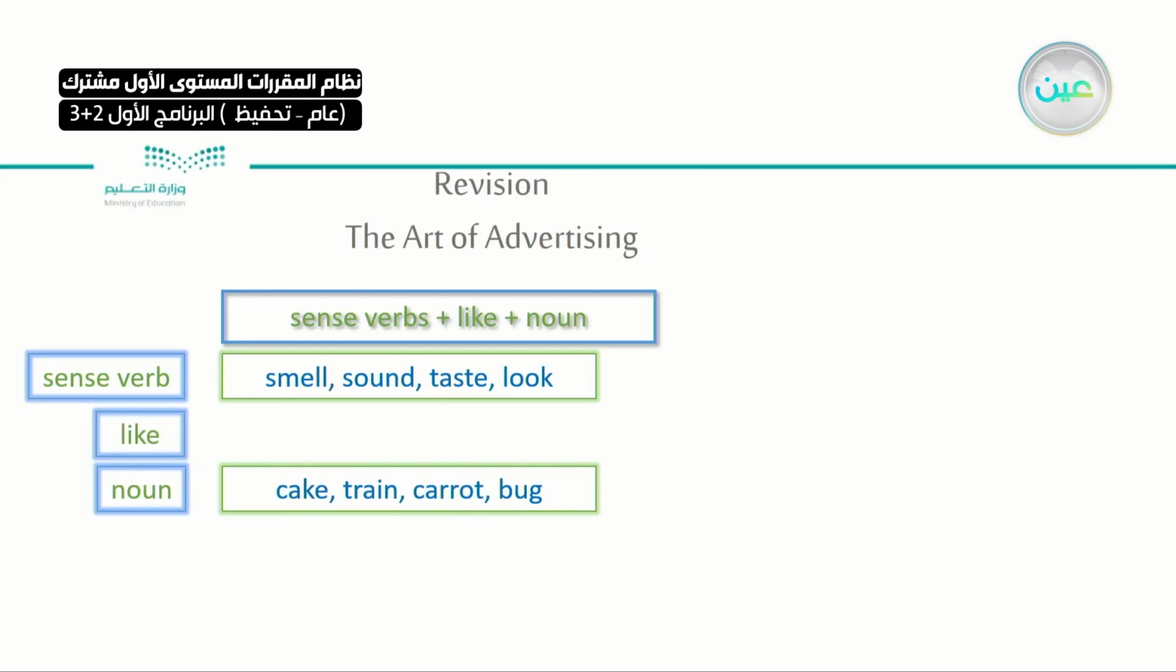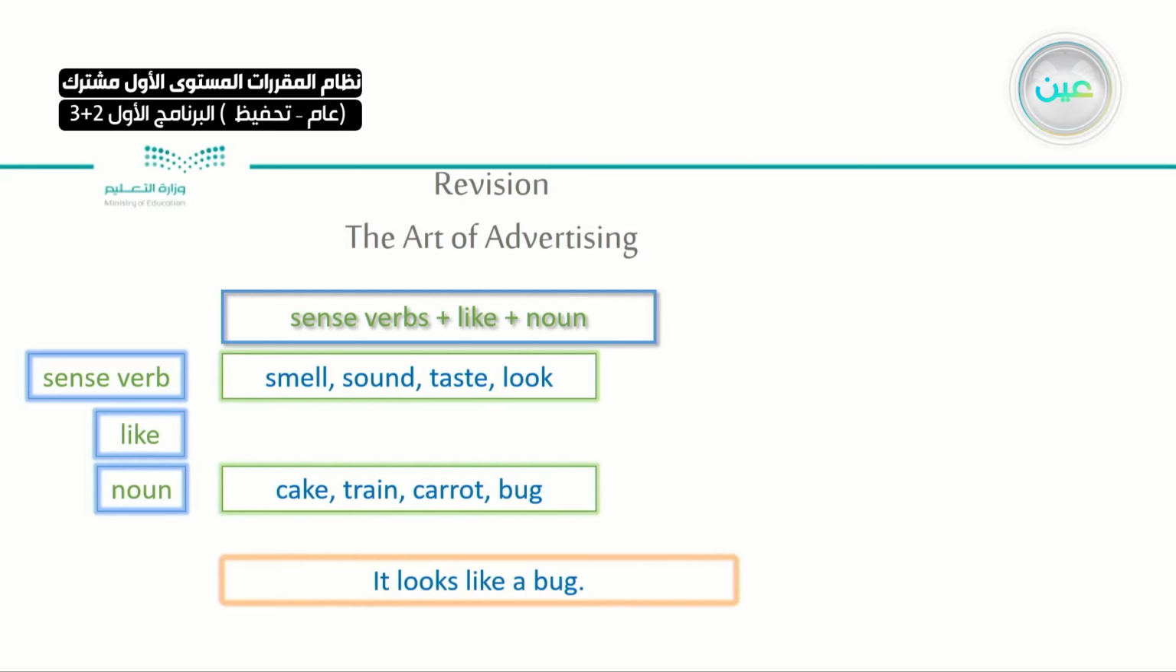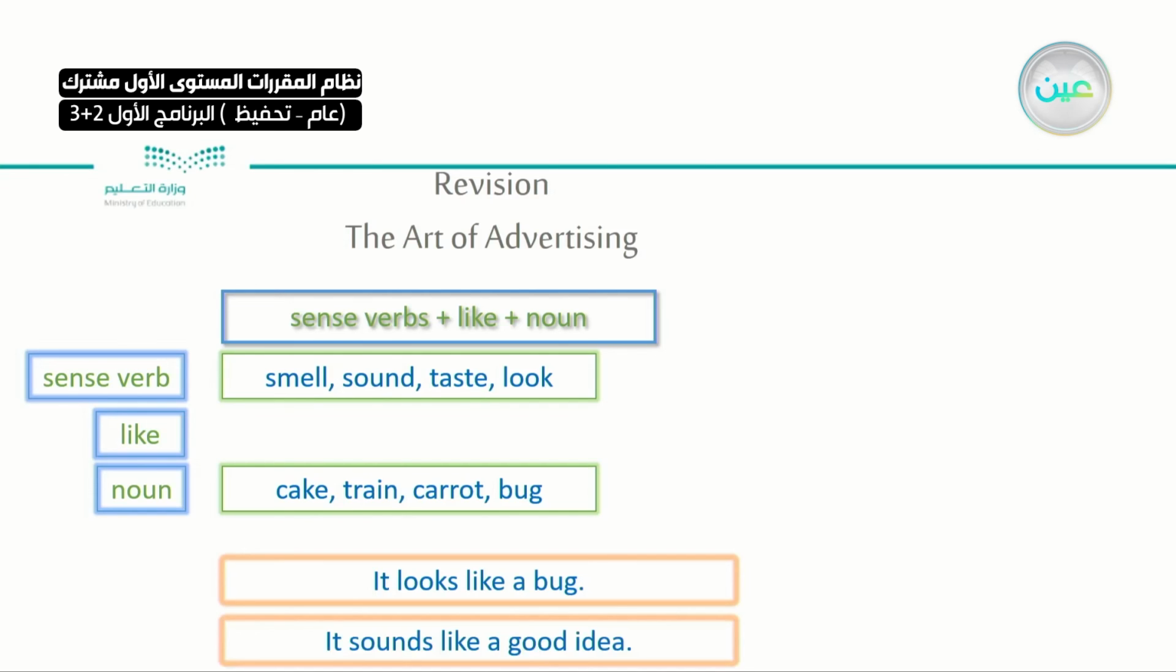Then a noun: it smells like a cake, sounds like a train, tastes like a carrot, and looks like a bug. So, looks like a bug. If you look carefully, you will find out, no, it's not a bug. It sounds like a good idea. When I listen, I find it's a good idea. But we have to think about it.